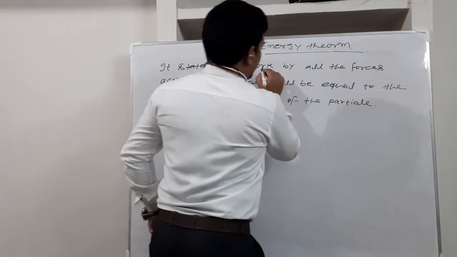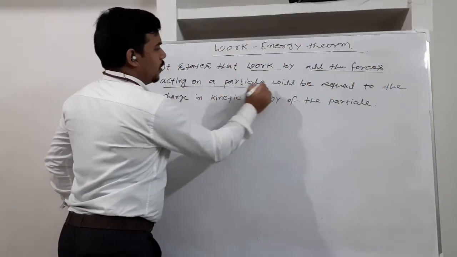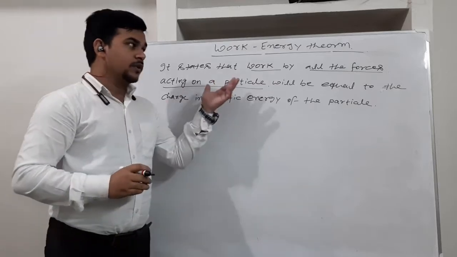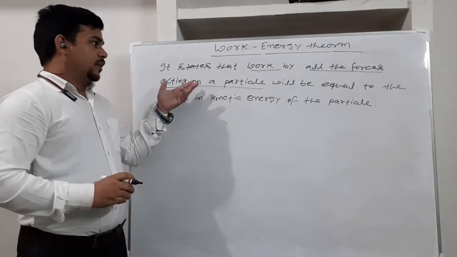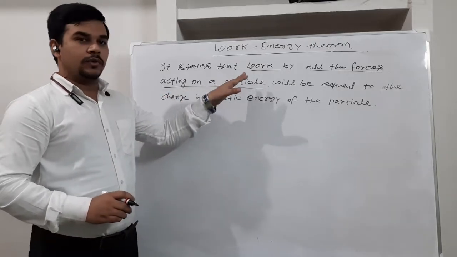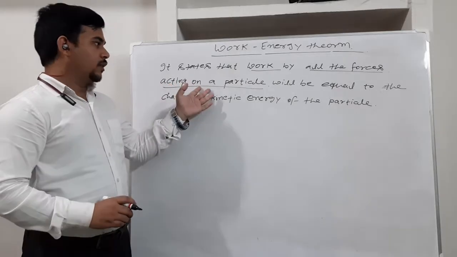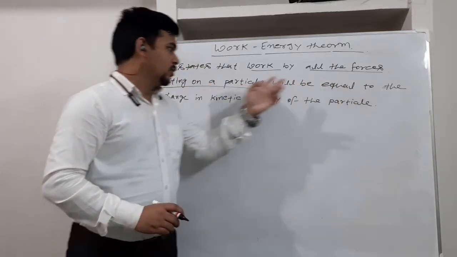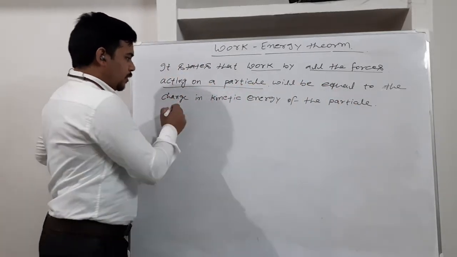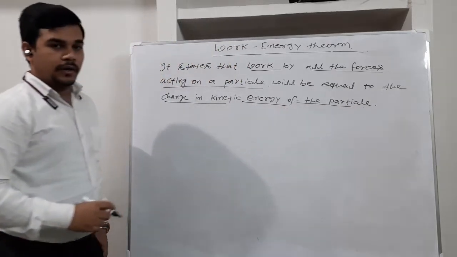The work done by all the forces acting on the particle means, suppose on a particle there are 3 or 4 forces acting, then the work done by all the forces, not just 1 or 2 but all the forces acting on the particle, will be equal to the change in kinetic energy of the particle.